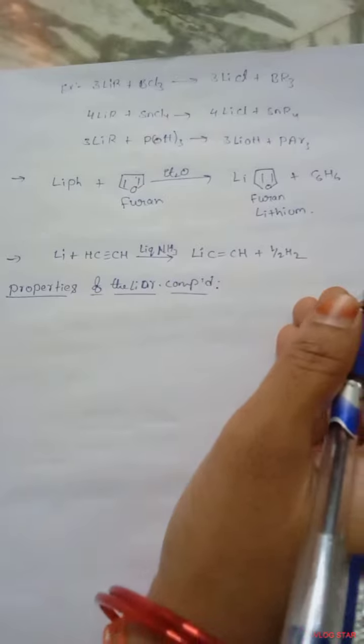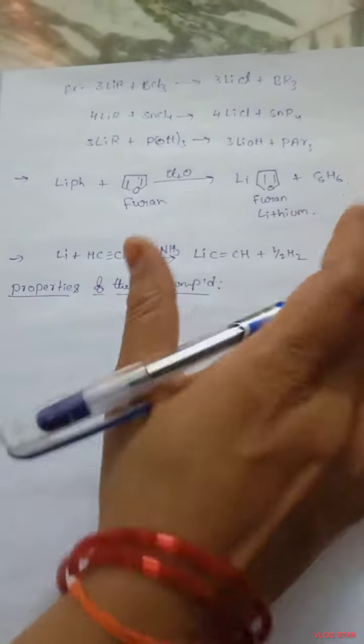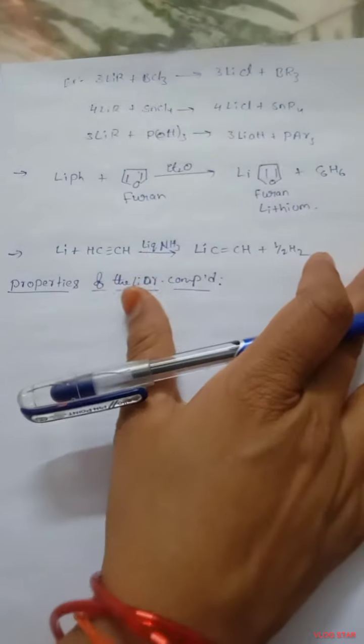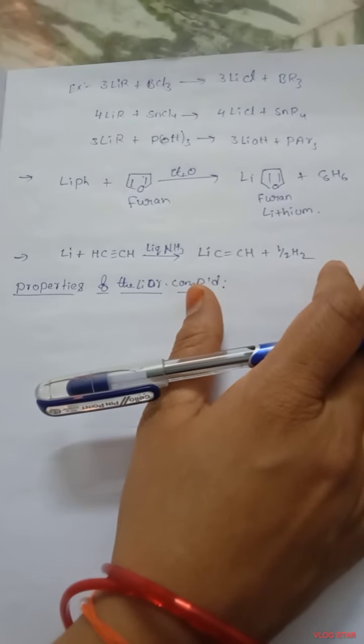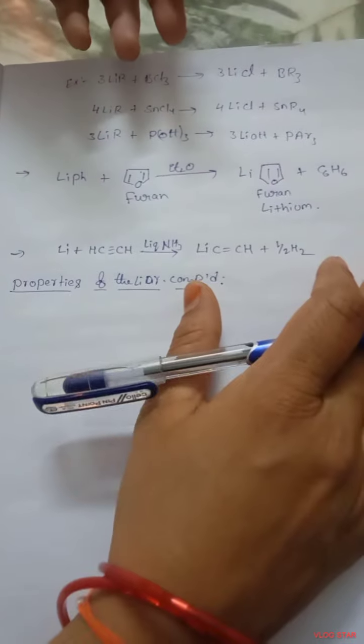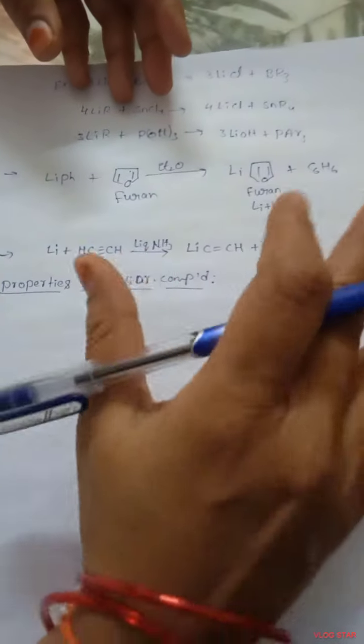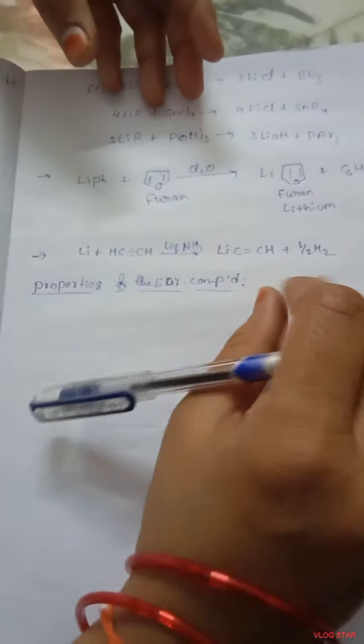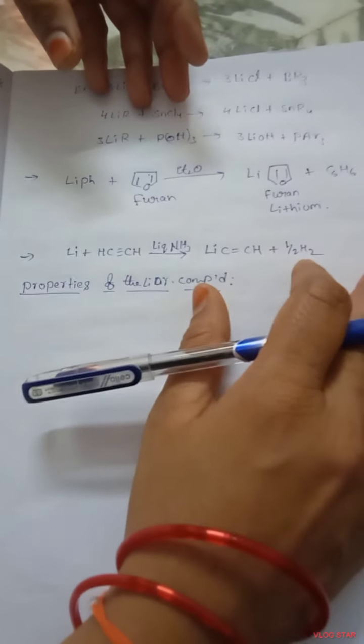Now coming to the properties of lithium organometallic compounds. How do they behave? The organolithium compounds are thermally unstable, as most of them decompose. They are temperature dependent. Lithium hydrides and alkenes form at room temperature.